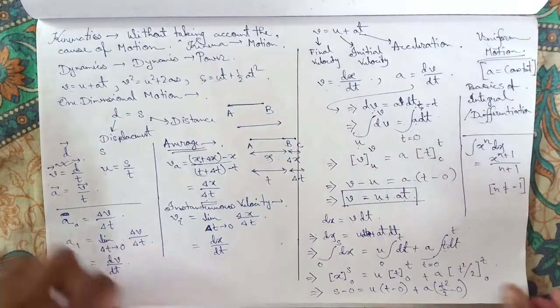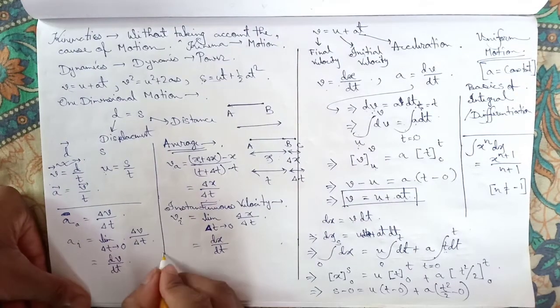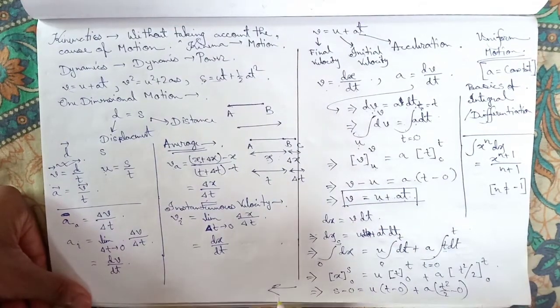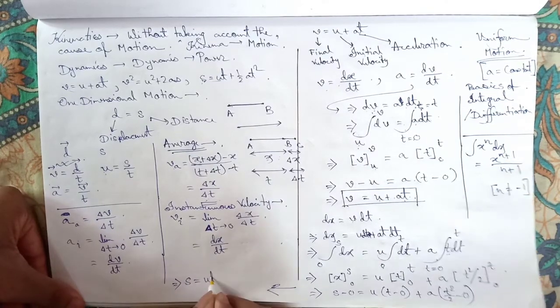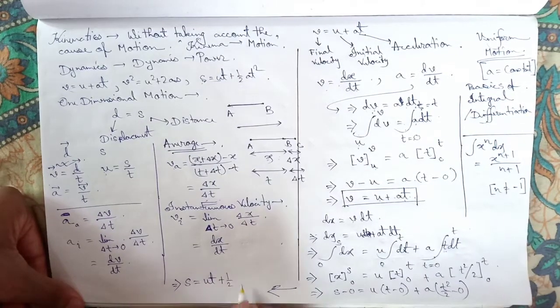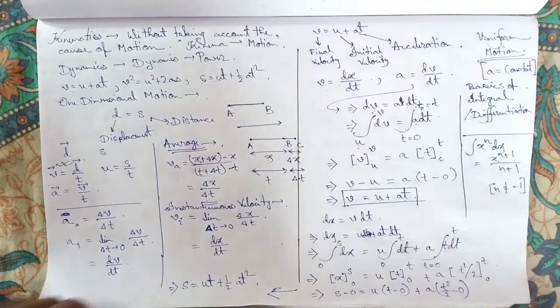Look at that, it led to the equation s is equal to ut plus half at square. So it's proved.